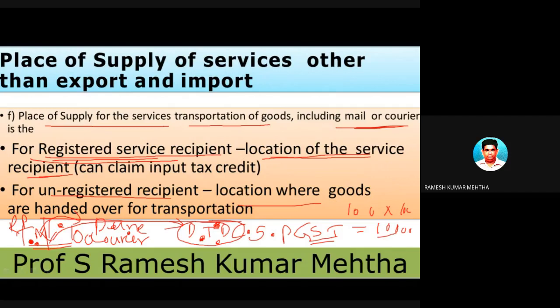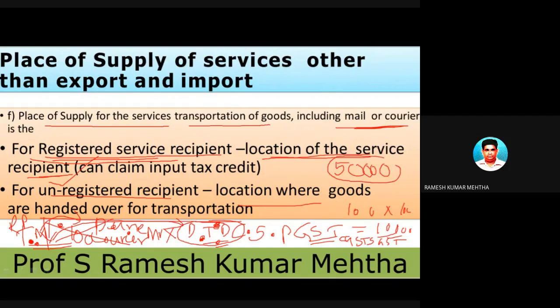And in this case, on this 10,000 rupees, GST will be levied to the extent of CGST 50% and SGST, which is again 50%. Hope this is clear. To an unregistered person, for example, in this case, I replace Tata Motors by Mr. X. For example, Mr. X is getting married, and he is sending wedding cards to his friends, relatives, and other people through DTDC. And DTDC is telling that okay, for these 500 couriers, I am going to charge 50,000 rupees. So this is the value of the service.